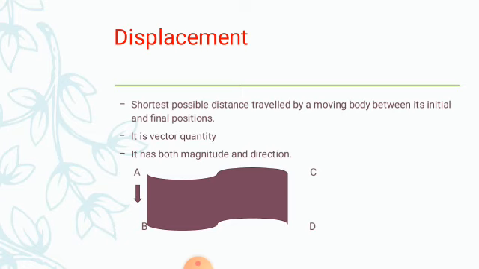To explain this, I have another example of the same path. In the previous slide, we discussed the distance, where the body is moving from A to C, C to D, and D to B. That is the distance covered by the body. But the body can also move from A to B directly by the vertical path, meaning the body is taking a shortcut. This is the displacement covered by the body.